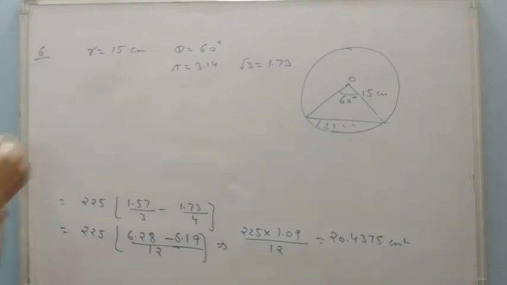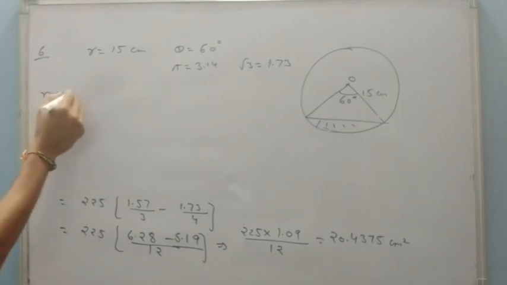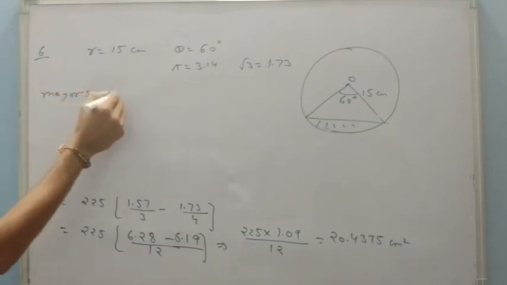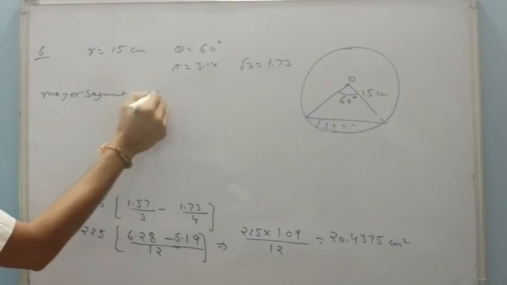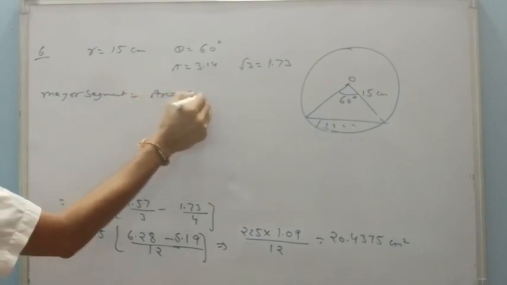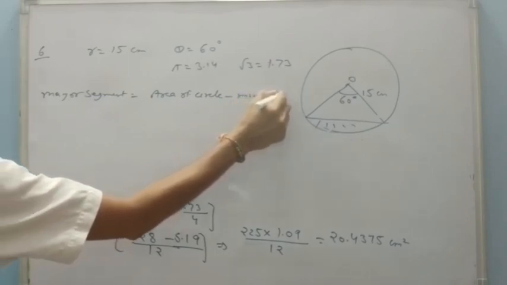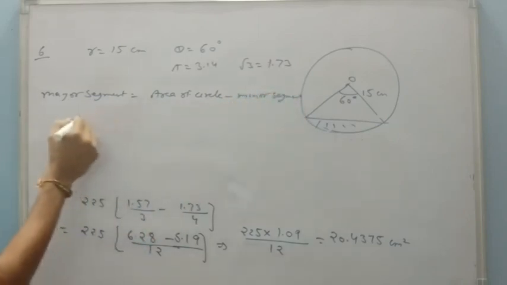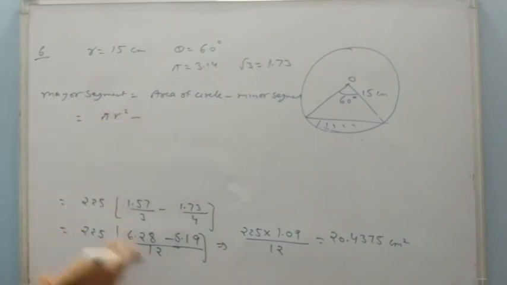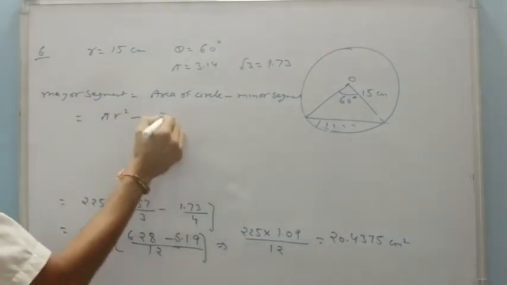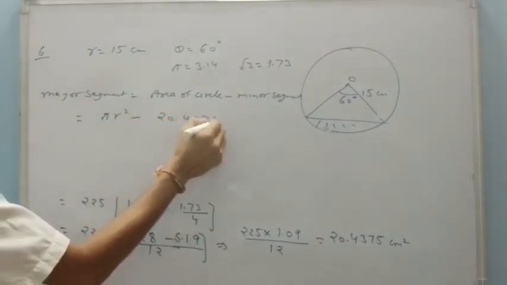Now for the major segment, it will be just area of circle minus minor segment, that will be pi r square minus minor segment is already there, that is 20.4375.